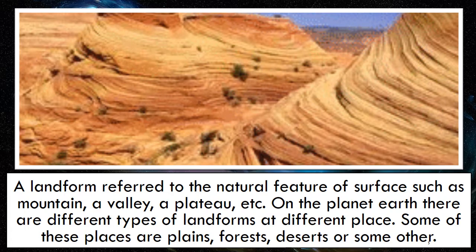Children, landform means the natural features of the Earth's surface. In our Earth, we have mountain, valley, plateau, plains, forests, deserts, etc. So, all these are formed naturally. That is why we call it a landform.